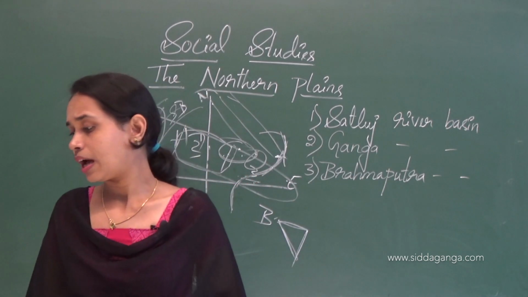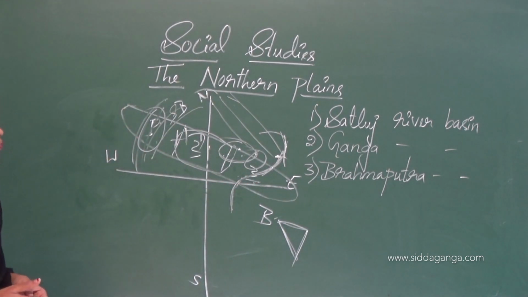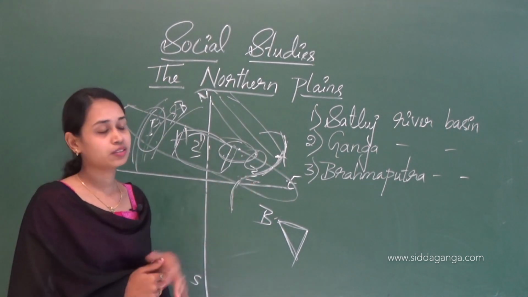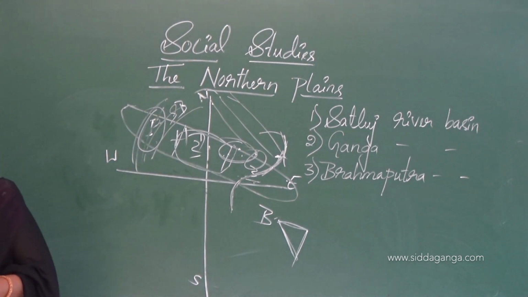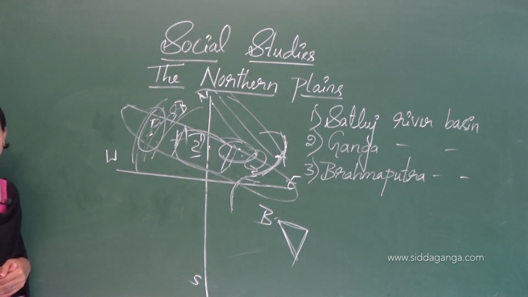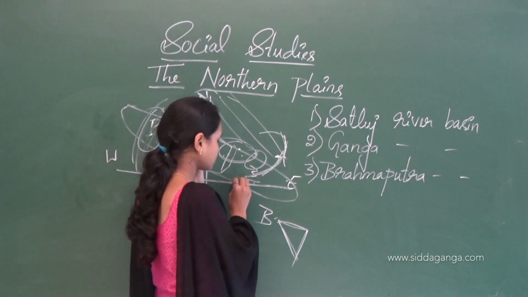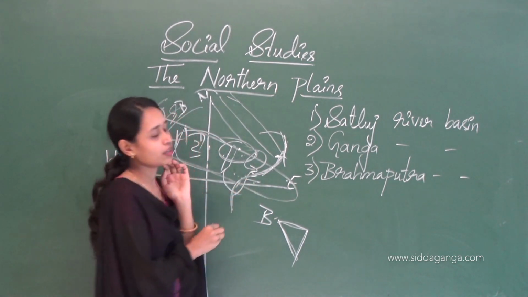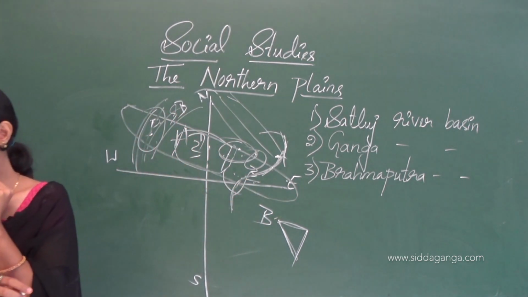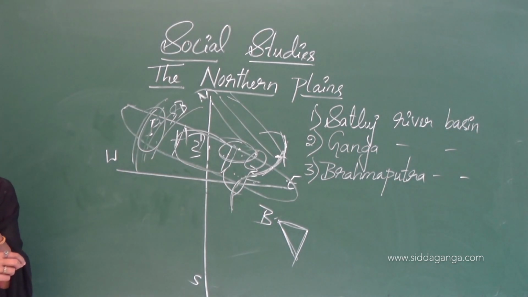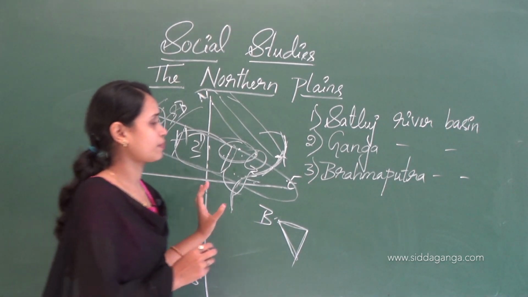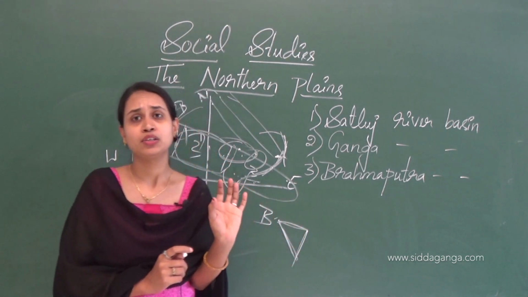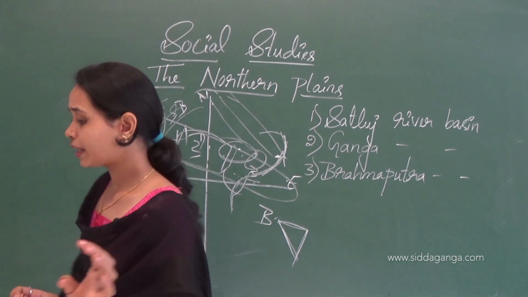And next one is Tripura. Tripura is surrounded by Bangladesh on three sides. The capital of Tripura is Agartala. The main crops are paddy and jute.